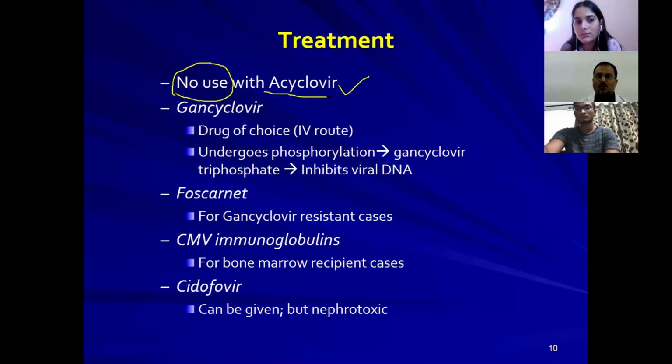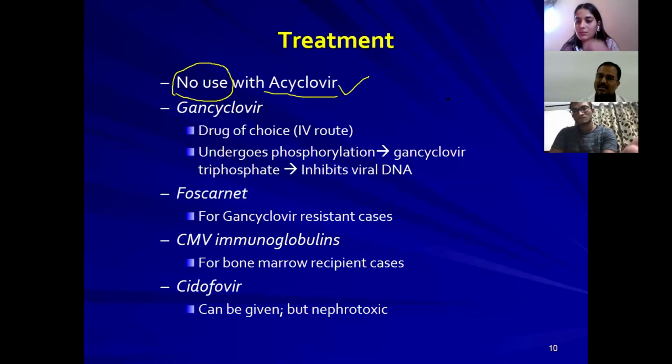So the active form of acyclovir is acyclovir triphosphate. Acyclovir will be converted to acyclovir triphosphate, which will inhibit the DNA replication. So once this thymidine kinase is lacking, be careful and listen carefully.